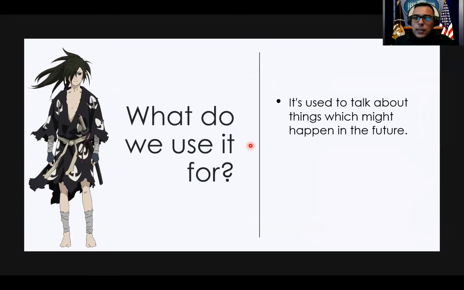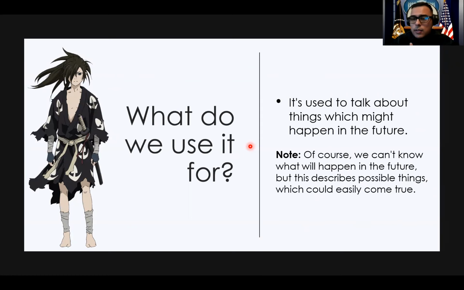So we have to always keep in mind that we cannot 100% guess what's going to happen in the future. We can have a plan, sure, but a lot of things can happen. For example, if I say I will buy some sneakers tomorrow, but I go to the store and the store is closed, I obviously am not going to be able to buy the sneakers, right? So we always have to keep that in mind. Even though it's a plan, it's not 100%. And the other thing is, when we're dealing with first conditional, it has to be something that is possible to happen. I cannot just say I'll win the lottery tomorrow because that is very, very unlikely. So it has to be something that might actually happen. We're talking about things that are probable.